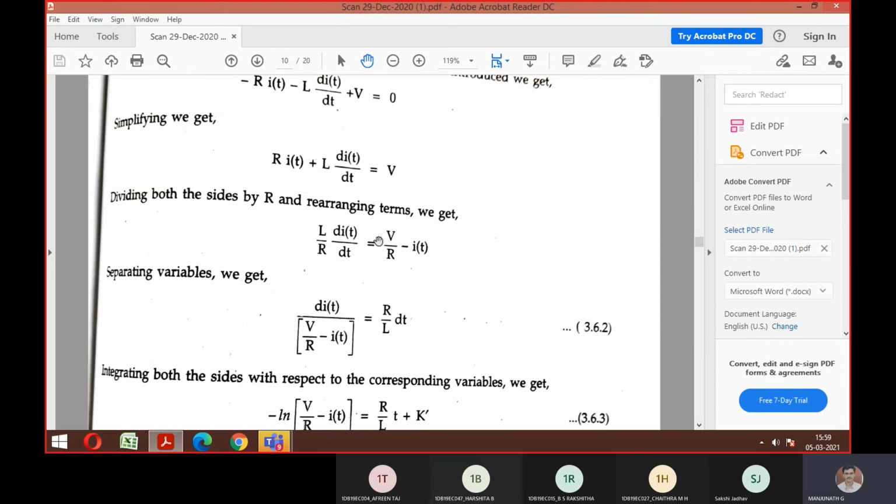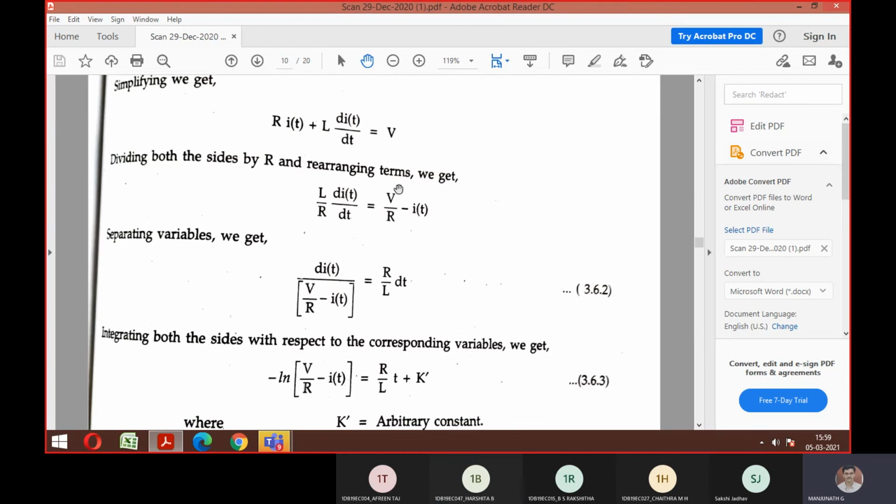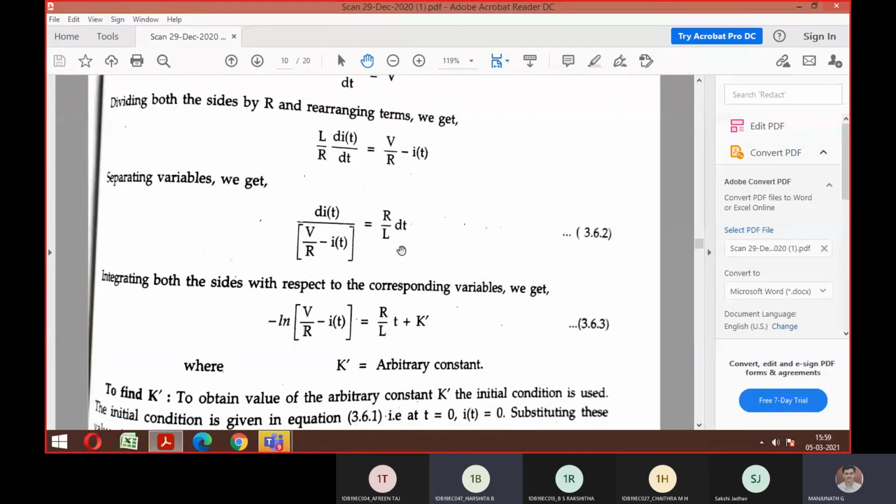Yes, sir. Okay, fine. So what is the next agenda here? The ultimate goal is to find only I of t. For that purpose, they have made I of t one side. See, this V by R I of t came to this side and L by R dt went to the other side. Agree? Is it fine? Yes, sir. Then how to eliminate the differentiation? Just now we discussed, right? In homogeneous derivation, if you want to eliminate differentiation, what should I do? Integrate on both sides.